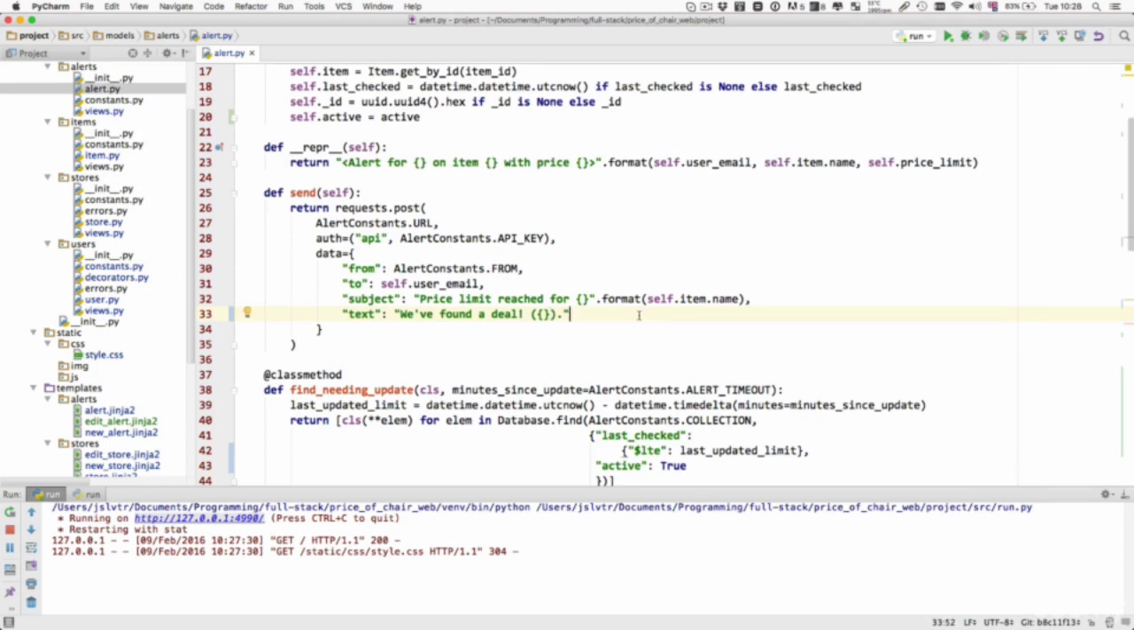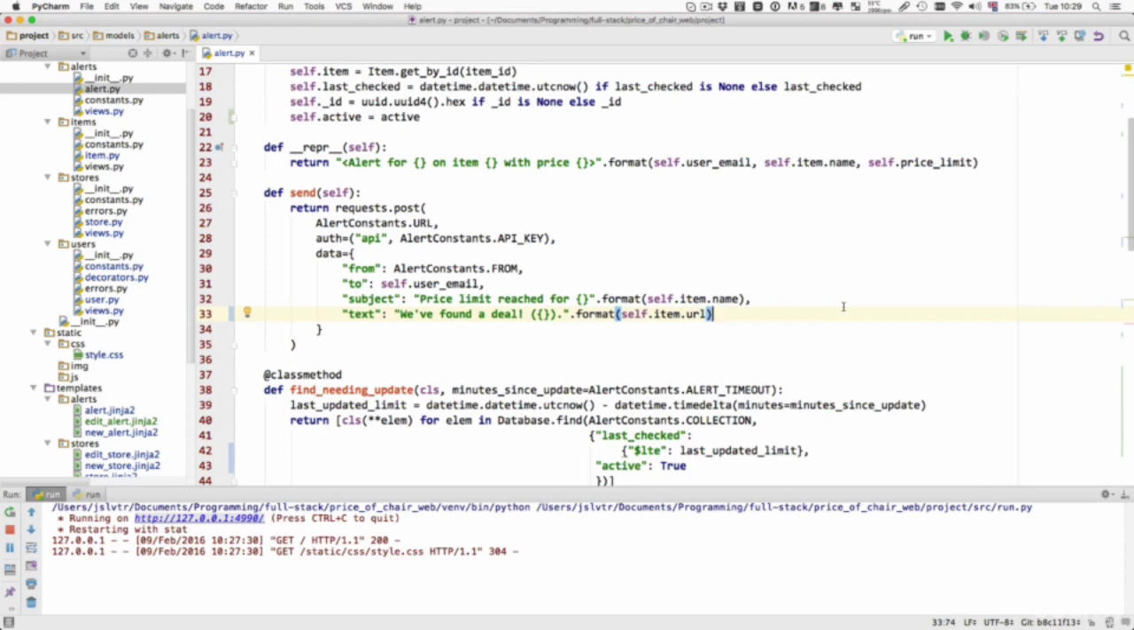So the way we do that is, as you know, with .format, and what goes in there is self.item.url. And now, when the user clicks that, they go straight to the link that they've put in the alert. And that's how we can make the users able to navigate straight to the item by clicking a link on their email. What would also be nice is to add an alert link, so a link to the alert page.